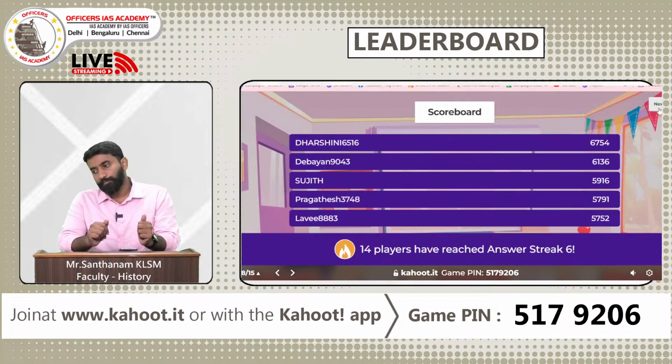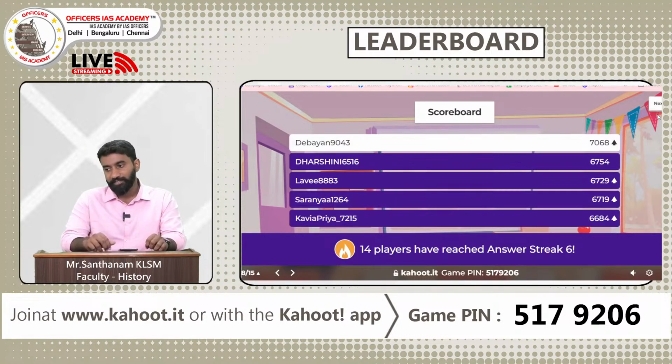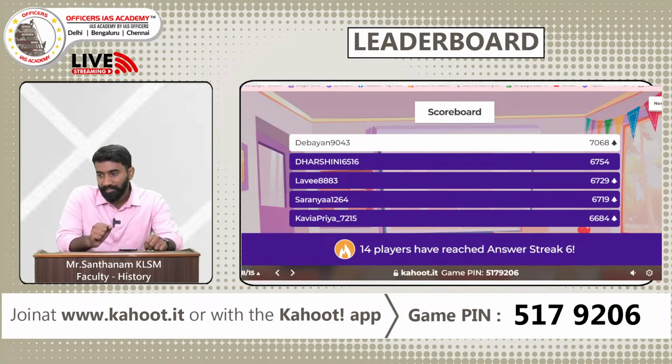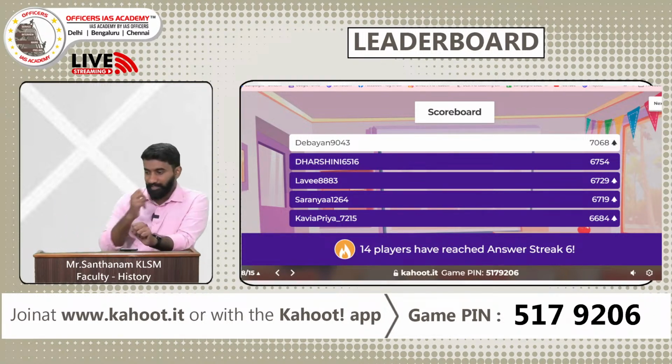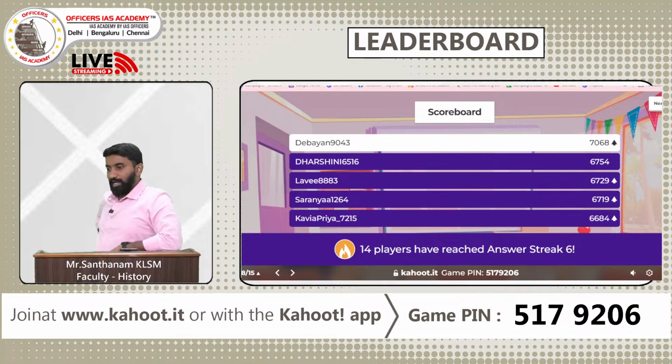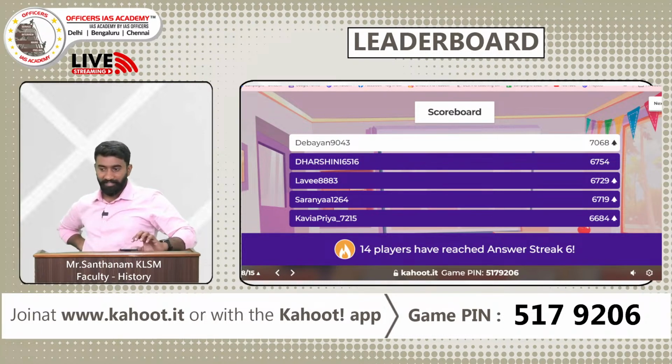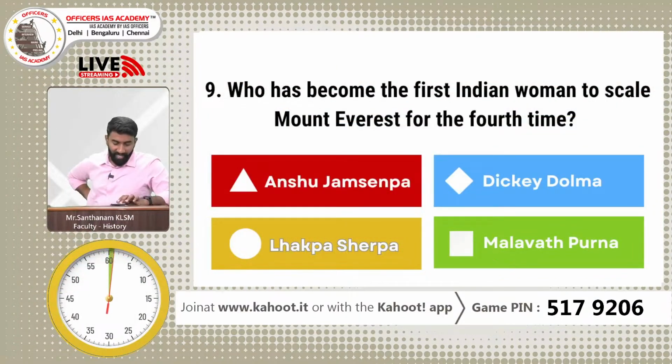Let's look at the leaderboard now. I'm guessing there will be changes. Yes, there are changes here. So now you have Debayan in the first place, and Sharanya, Lavi are there, but there is also Kavya Priya who has come into the top 5 for the first time. Yeah, Kavya Priya has come. And let's actually see how things change after the next question. We'll go to the next question now. 9th question.